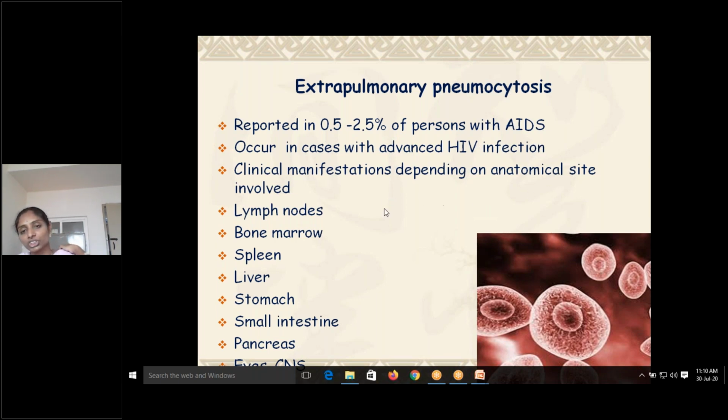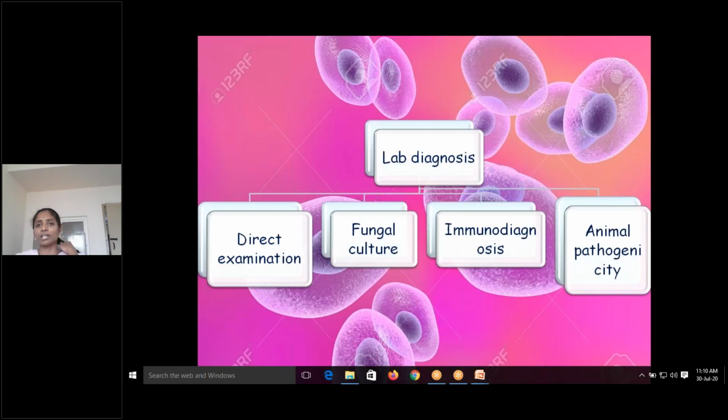Clinical manifestations depend upon the anatomical site involved. Lymph nodes, bone marrow, spleen, and liver may be infected. You can see almost all organs can be infected, including the CNS. Again, laboratory diagnosis: you can see the picture on the back side. This also is the yeast. These cells, how they look under the electron microscope. Direct examination, fungal culture, immunodiagnosis, and animal pathogenicity.